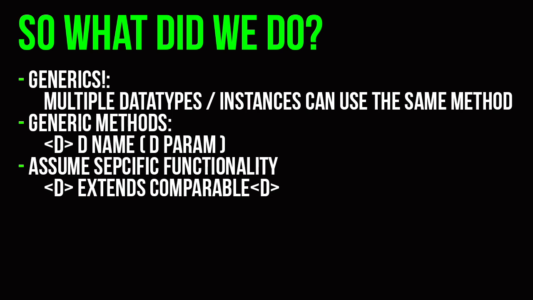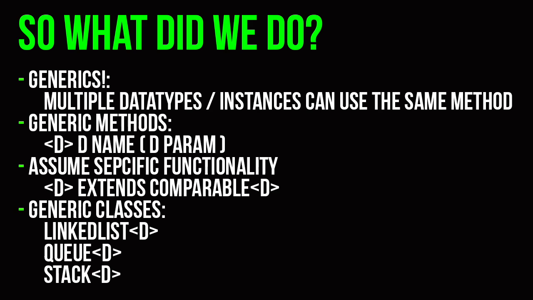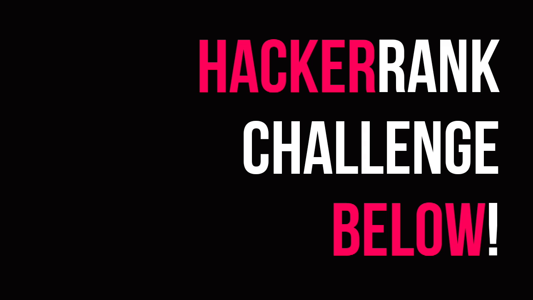We made it a little bit more specific, but again, allowed it to be any data type that had this functionality, which was great. And then we actually applied it to our classes, where we made our classes generic, meaning that our linked lists, our queues, our stacks, they could have any type of data inside them and could be accessed, all good, all is fine. And so that's it for this video.